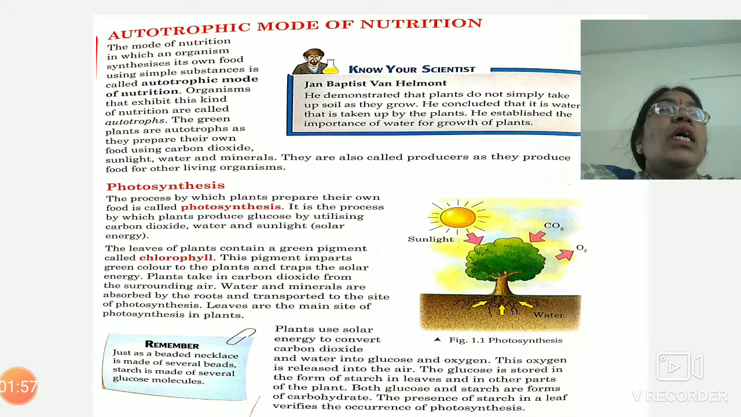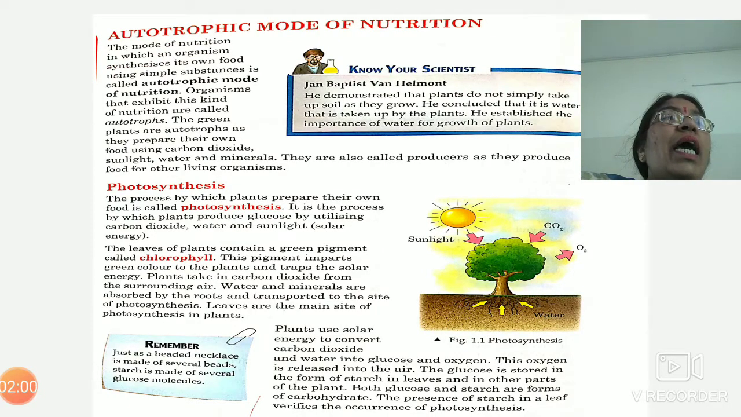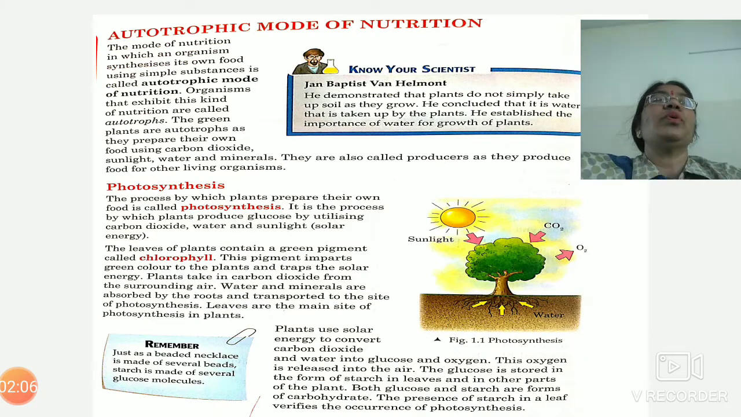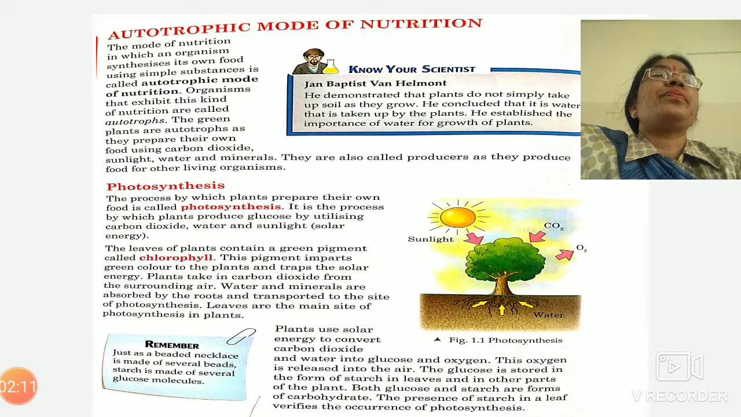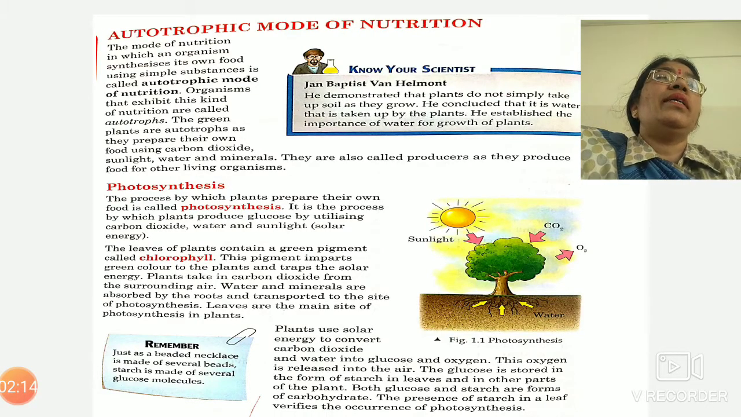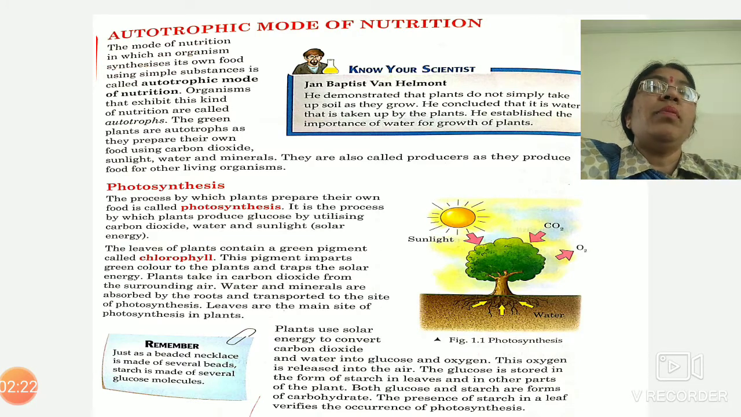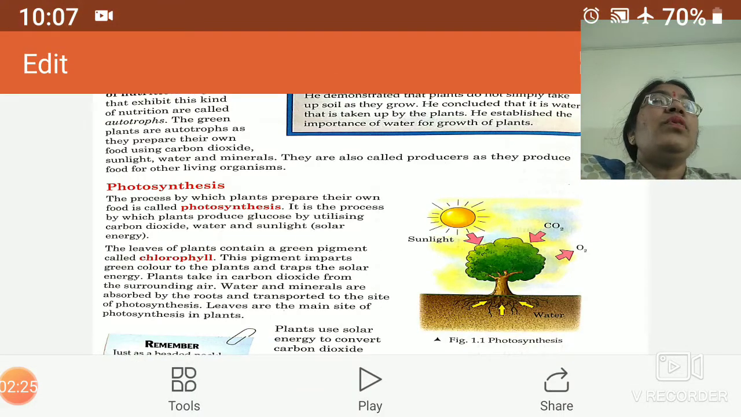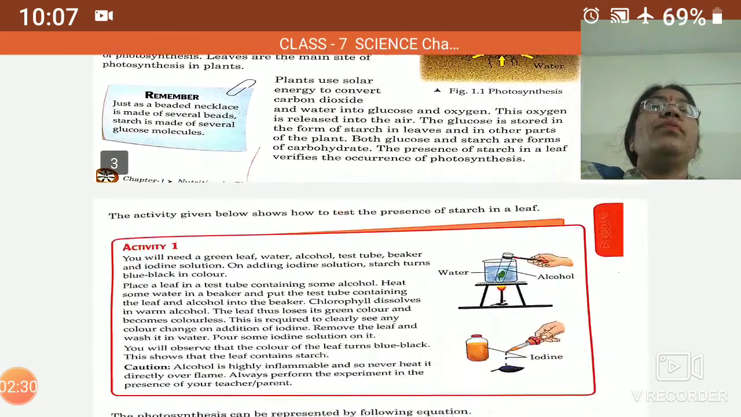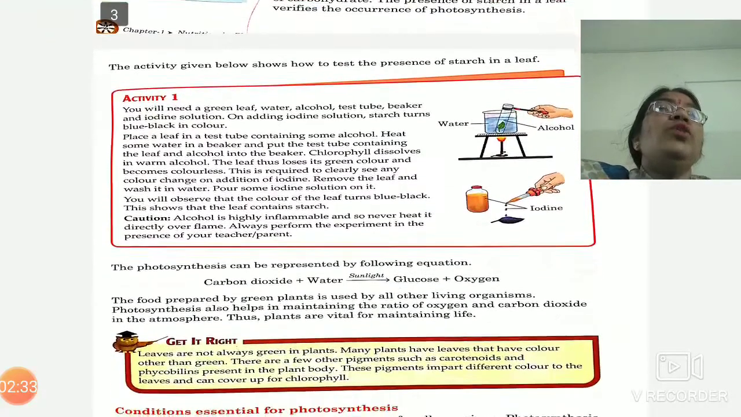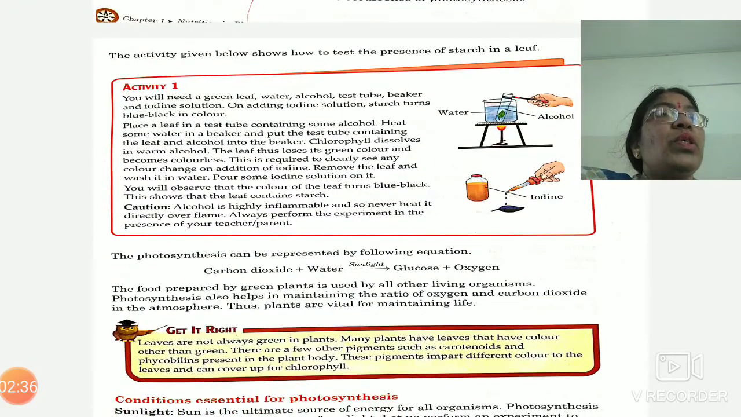For photosynthesis, carbon dioxide and water are required as raw materials. Sunlight is necessary, which provides energy for this process, and chlorophyll will capture the sunlight. Now, oxygen and starch or glucose are the products formed after completion of this reaction, and photosynthesis always occurs in the presence of sunlight only. Now, starch is formed during the process of photosynthesis.